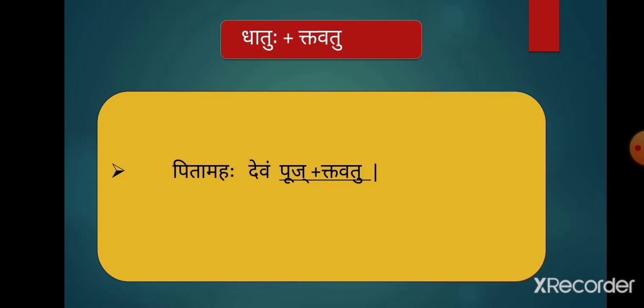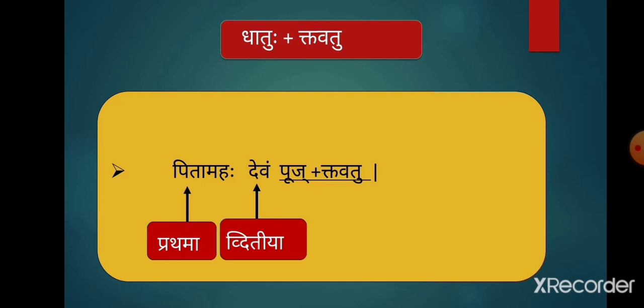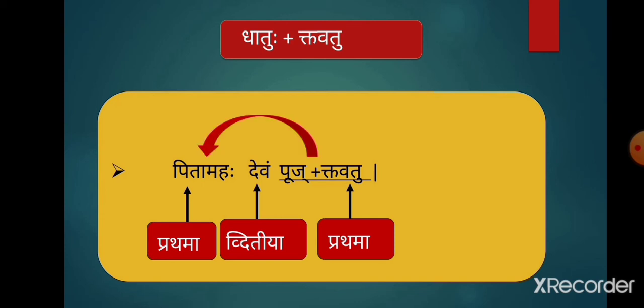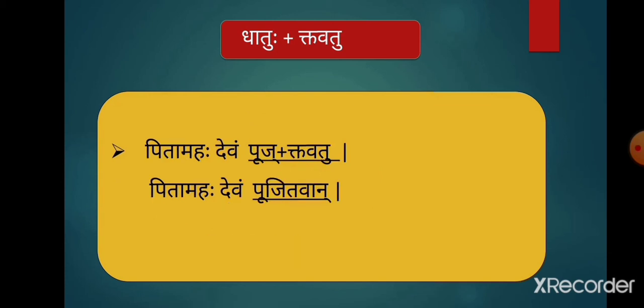Pitamahah devam puj plus ktavatu. Here we have to join the pratyayah to the dhatuhu. In this sentence, Pitamahah is the subject, so it is used in prathama. Devam is the object, so it is used in dvitiya. And the form of puj plus ktavatu will also be used in prathama. It will be used as per the lingam and vachanam of the subject, that is Pitamahah. And the answer to the question is Pitamahah devam pujitavan.